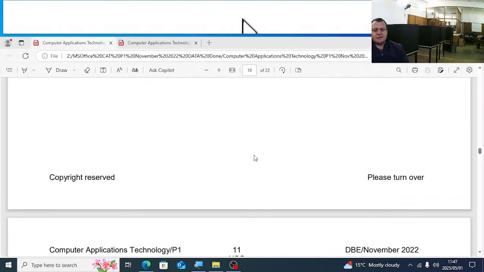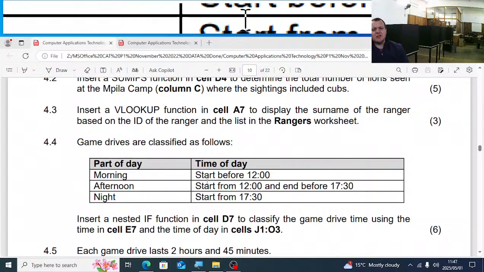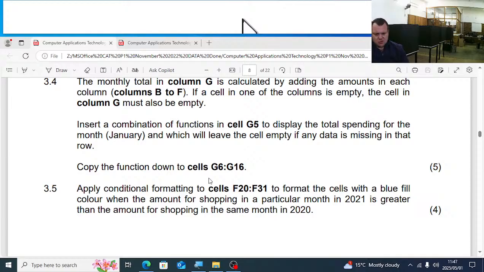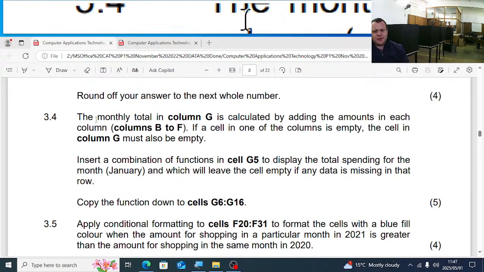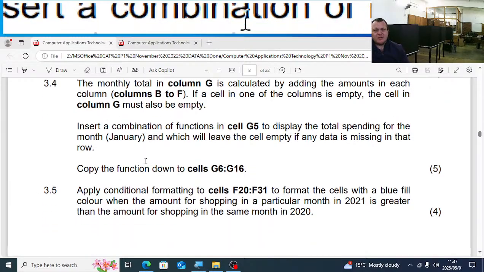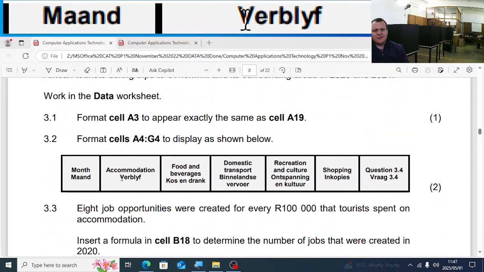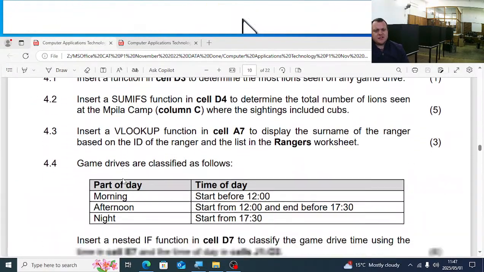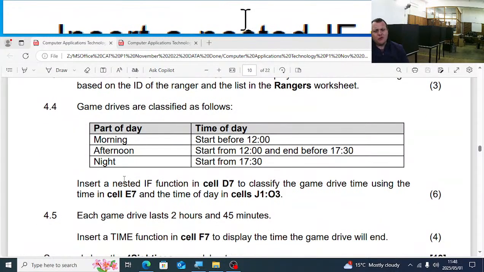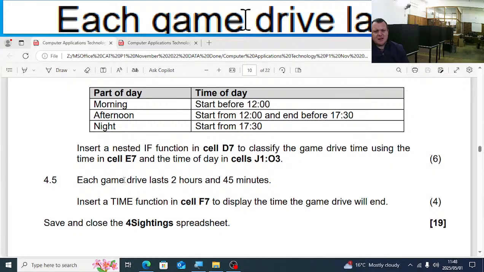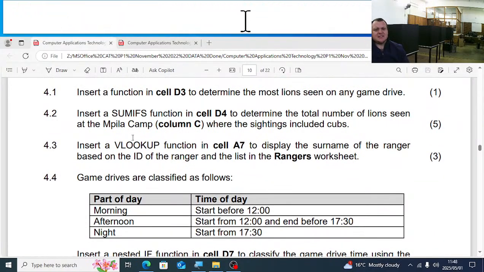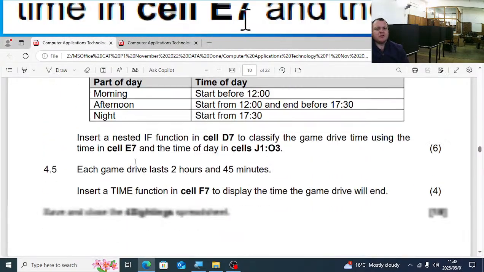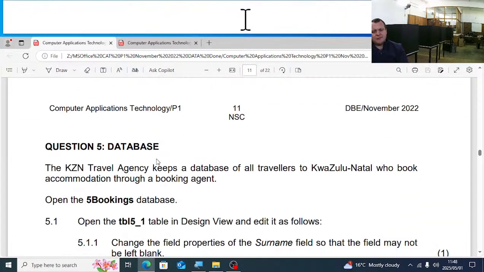We're going to jump into question 5. Again, guys, I want to just say on question 3 and 4, there aren't actually difficult questions where you will get 0. This 3.4 is a bit tricky, but also not tricky if you use building blocks. Conditional formatting is straightforward. Question 3, there's nothing actually very difficult. It's only that one question, and then question 4, 4.4 maybe a bit difficult, but the rest is not, because they tell us sum ifs, VLOOKUP. I'm not a big fan of telling you guys use a sum if, use a VLOOKUP, because you must actually know what function to use where.